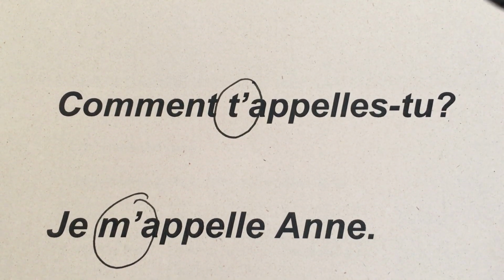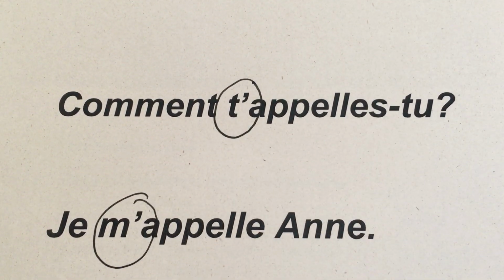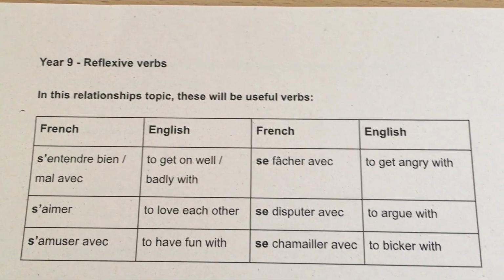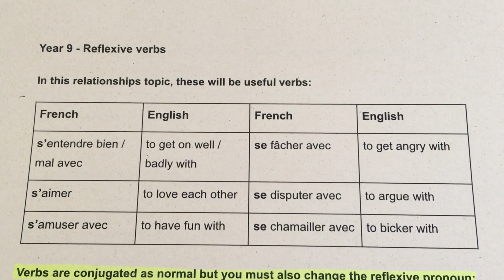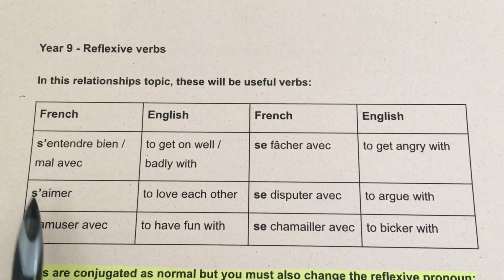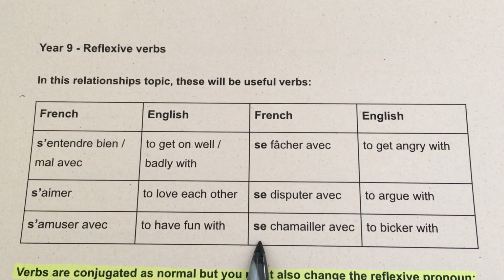And that's going to be the key difference that you'll notice with reflexive verbs, is that we have what we call the reflexive pronoun. So let's have a look at some useful verbs when we're talking about family, friends and relationships that are reflexive, okay? You will notice immediately that all these verbs have a reflexive pronoun in front of them.